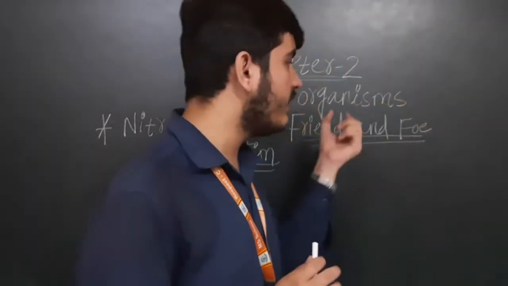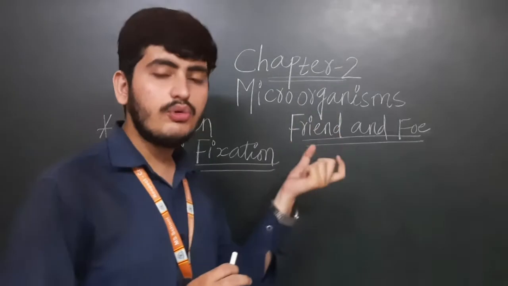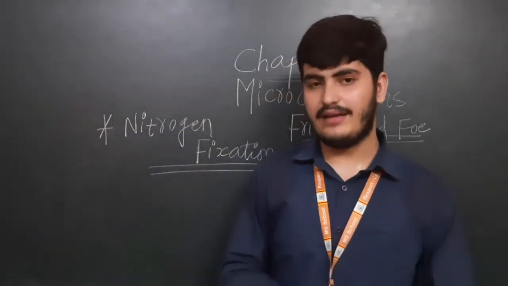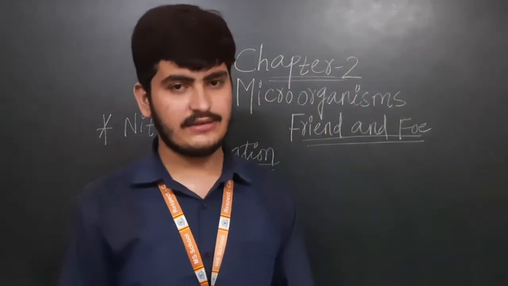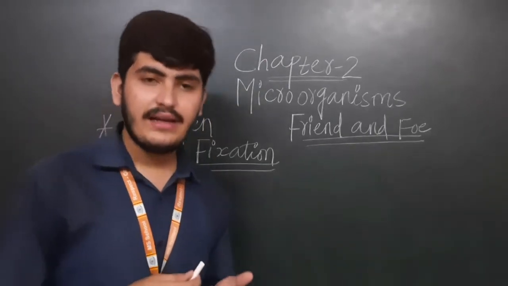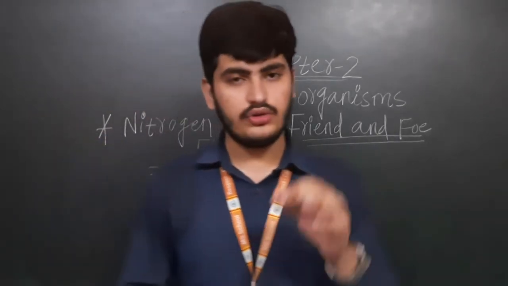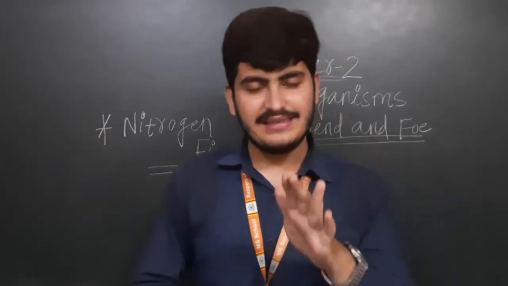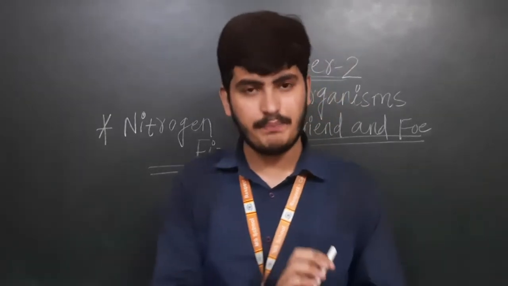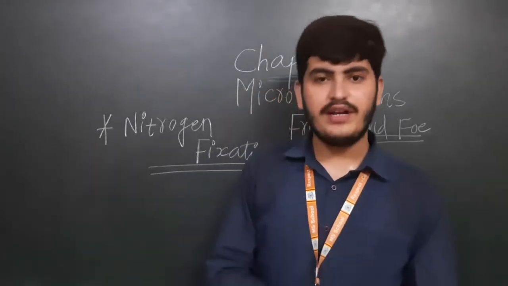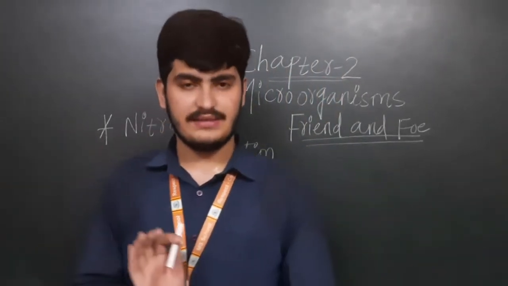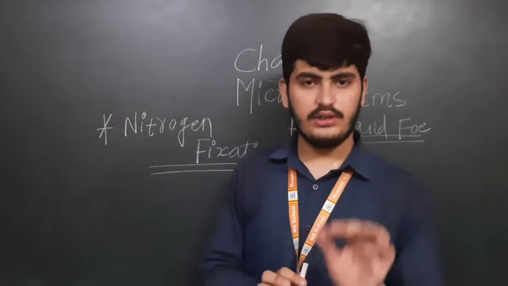Here some of the organisms are helping the plants to take the nitrogen. Rhizobium bacteria, you have learned in grade 6, 7. Rhizobium bacteria help the plants to take in the nitrogen. Where are they living? Yes, the Rhizobium bacteria live on the roots of leguminous plants such as beans and peas. So they are living in the roots of that particular plant and they are giving nitrogen to the plants.